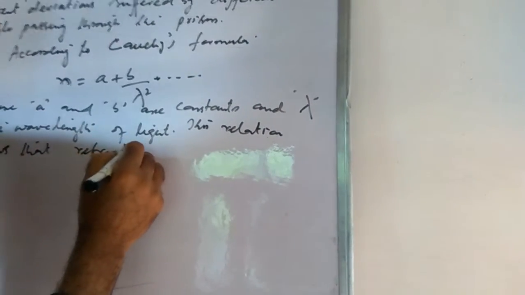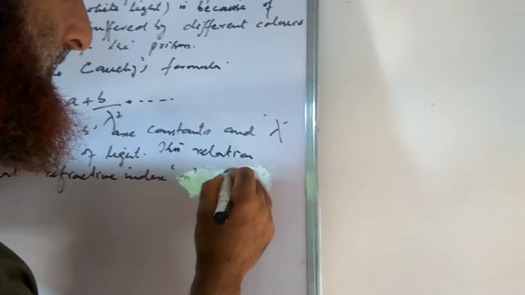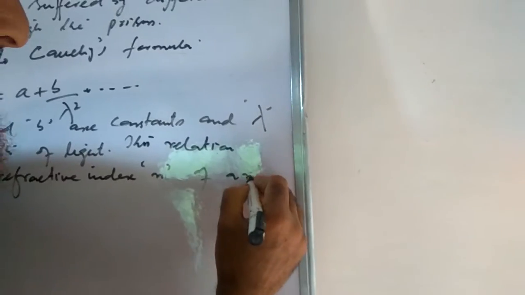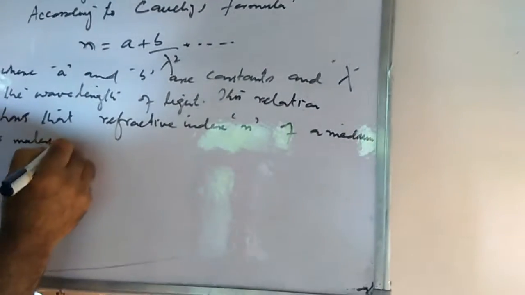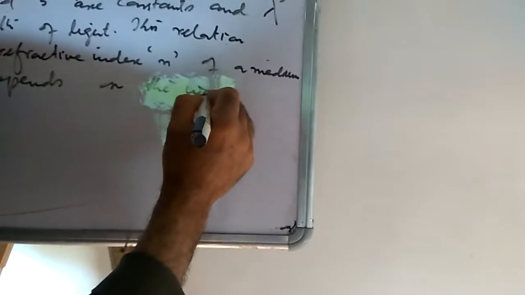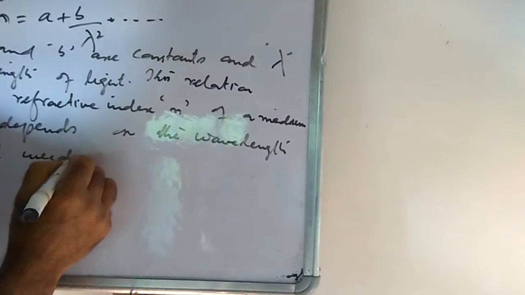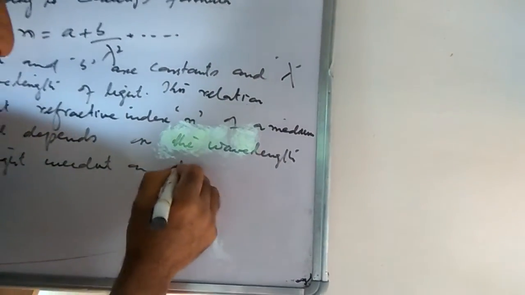Refractive index N of a medium or material depends on the wavelength of the light incident on it.